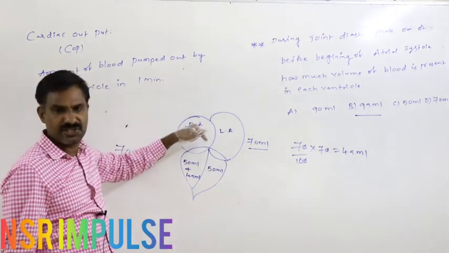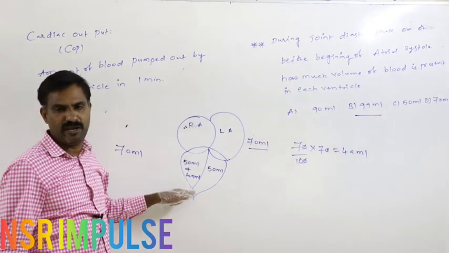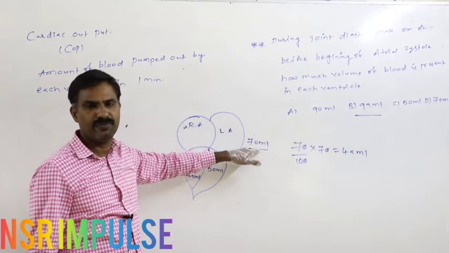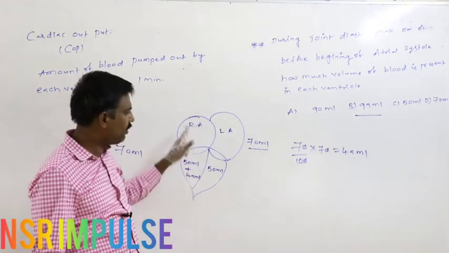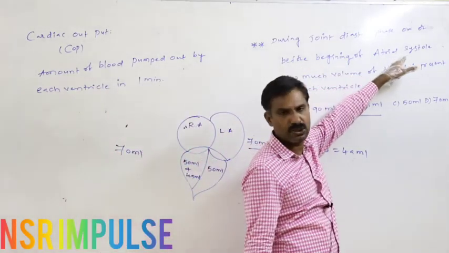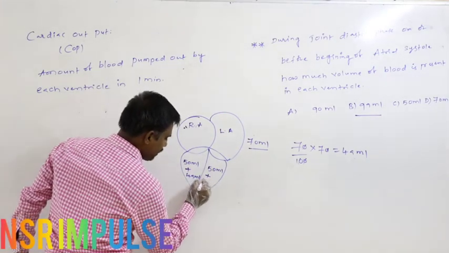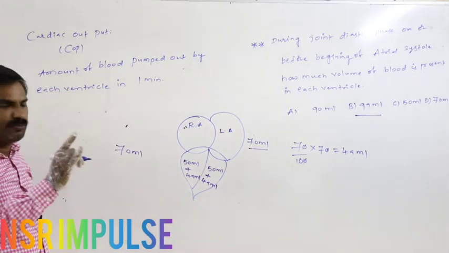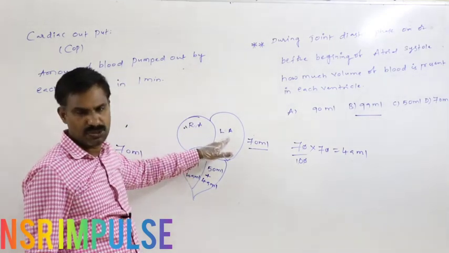By the atrial contraction, 30% of the blood is later pumped. 30% means 21 ml, of the 70 ml, 30% means 21 ml. The remaining 21 ml of blood is pumped into the respective ventricle by atrial contraction. But our question is, before the beginning of atrial systole, how much volume of blood is present in each and every ventricle? That is 99 ml. 99 ml of blood is present in each and every ventricle before the beginning of the atrial systole.